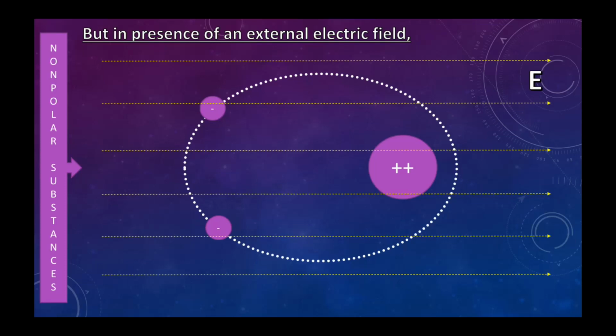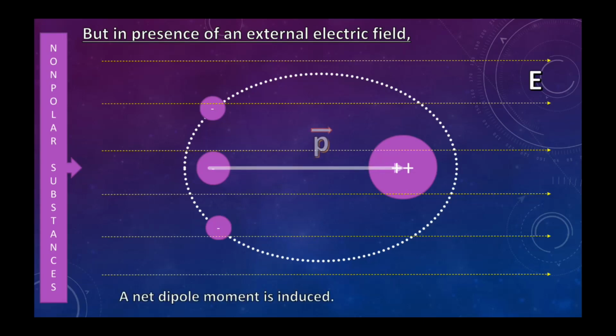Now is the net dipole moment still zero? Let's see. The average position of the two negative charges will be something like this, and the average position of positive charges is the same because they are located at the same point. As a result, there exists a net dipole moment as I have shown here, from negative charge to positive charge.